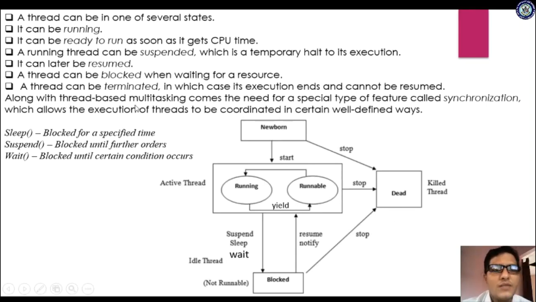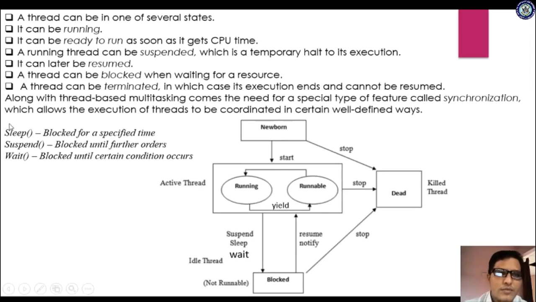Along with thread based multitasking comes the need for a special type of feature called synchronization. As we know, synchronization allows the execution of threads to be coordinated in certain well defined ways. If you are using the concept of synchronization, then the threads must cooperate. Several threads are executing at the same time, so whenever several threads are executing, they must cooperate. For that, we have to follow synchronization techniques.